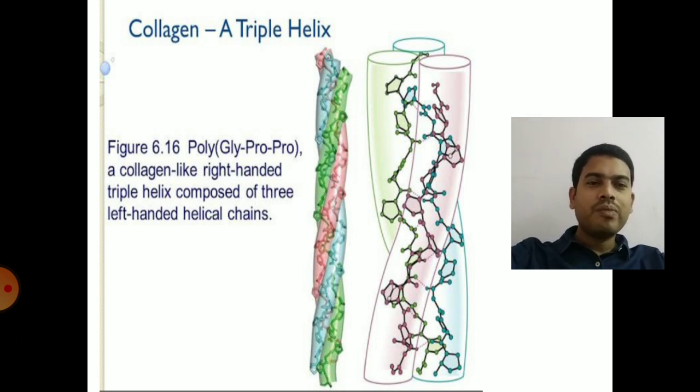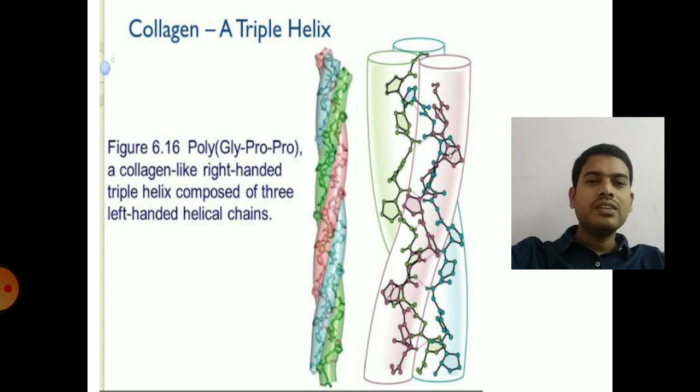It's a supramolecule with 3 left-handed alpha chains interwound to form a right-handed triple helix. So each left-handed chain, for each turn, contains 3 amino acids: proline, hydroxyproline and glycine. 1, 2, 3. The third position will be glycine.